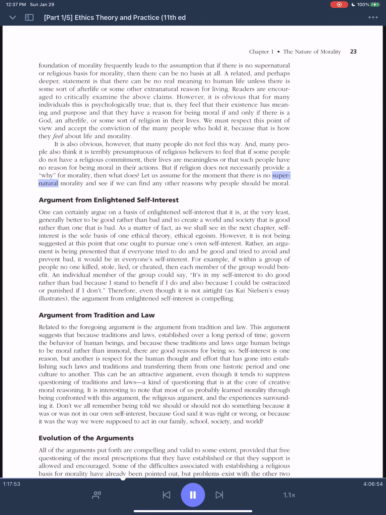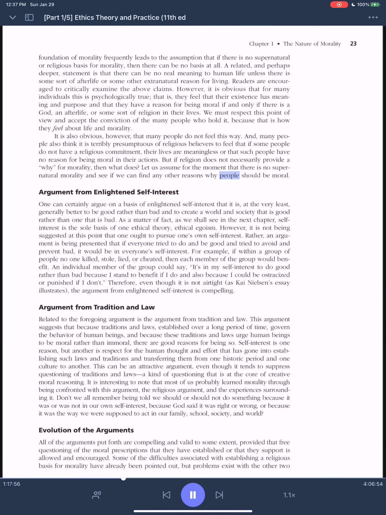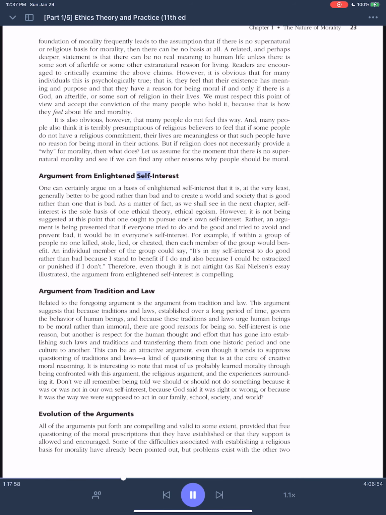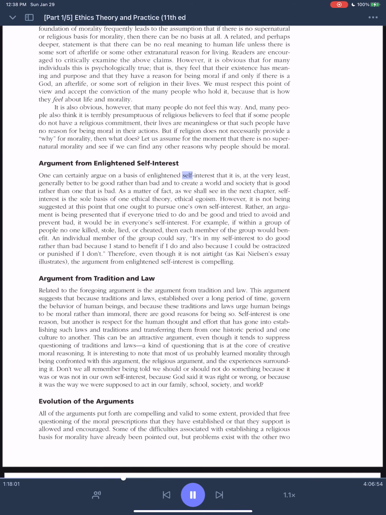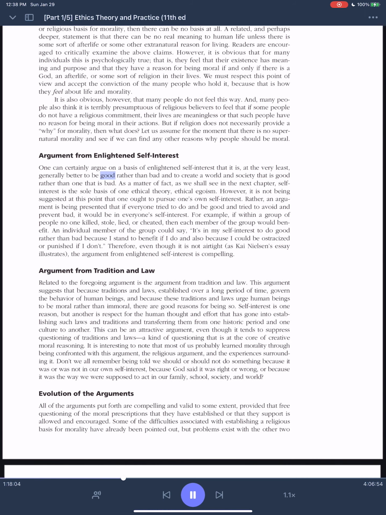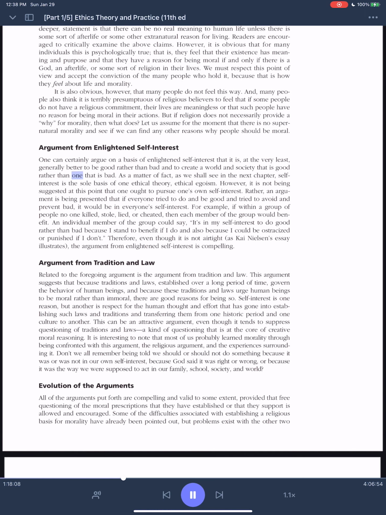Let us assume for the moment that there is no supernatural morality and see if we can find any other reasons why people should be moral. Argument from enlightened self-interest. One can certainly argue on a basis of enlightened self-interest that it is, at the very least, generally better to be good rather than bad and to create a world and society that is good rather than one that is bad.